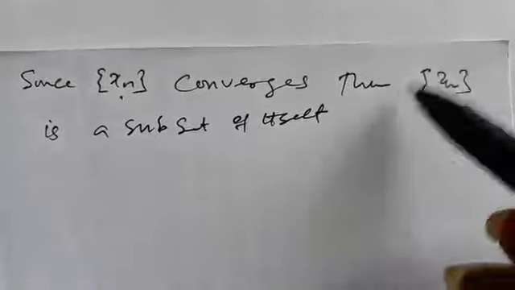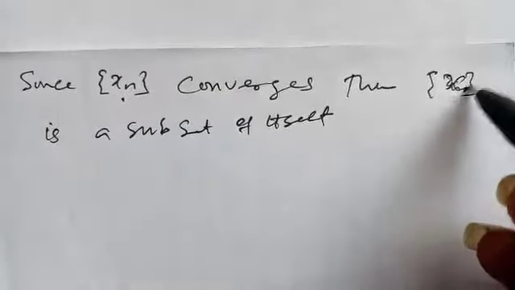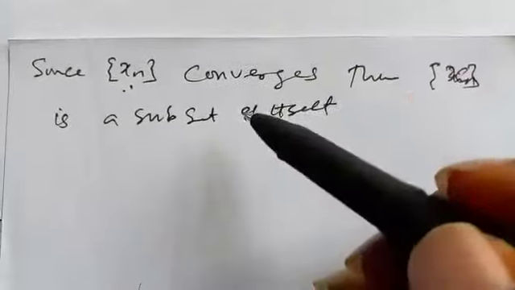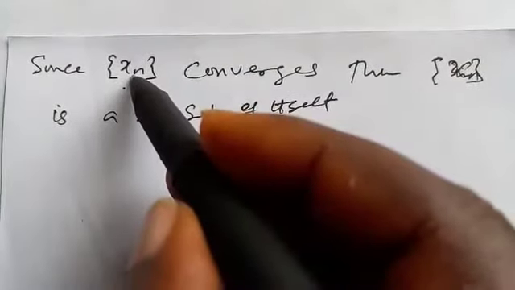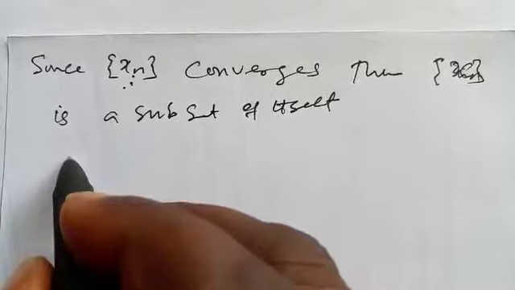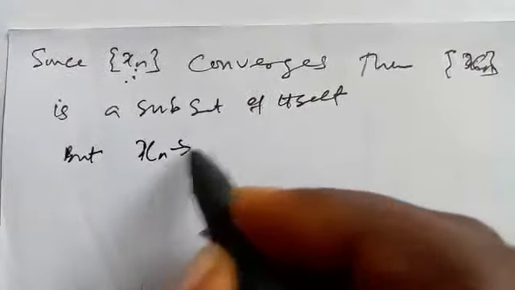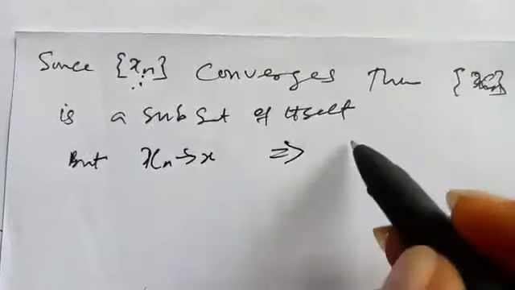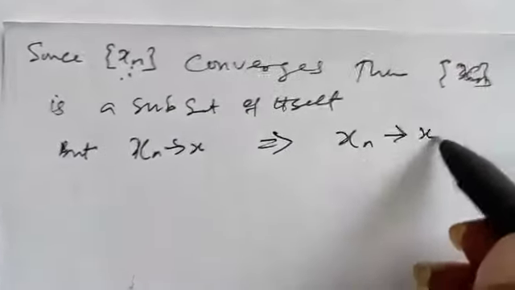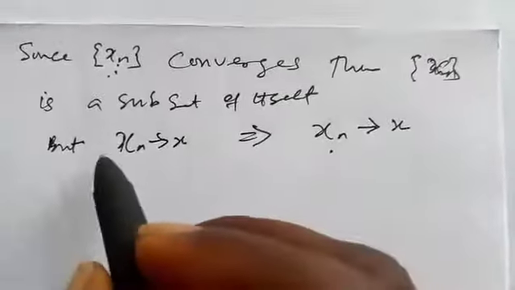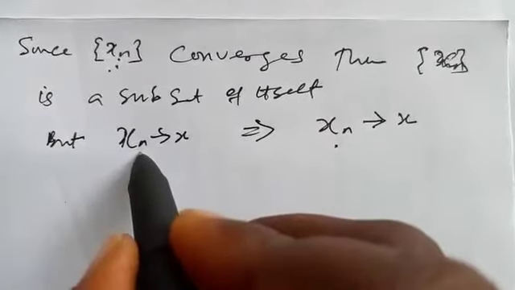We know that every set is a subset of itself. Definitely this S_n is a subsequence of itself, and we know that S_n converges to S. So it simply means that this subsequence will also converge to S.